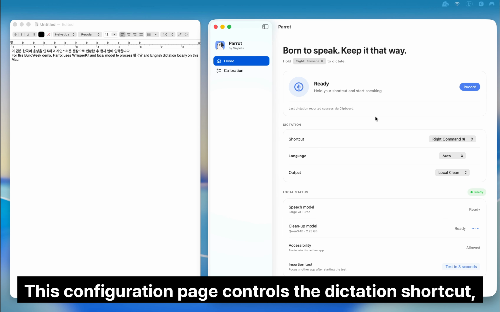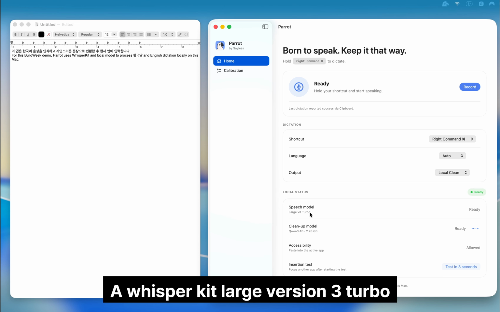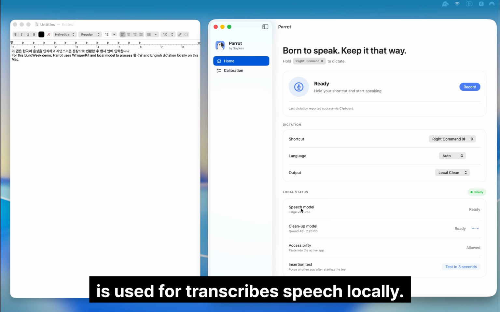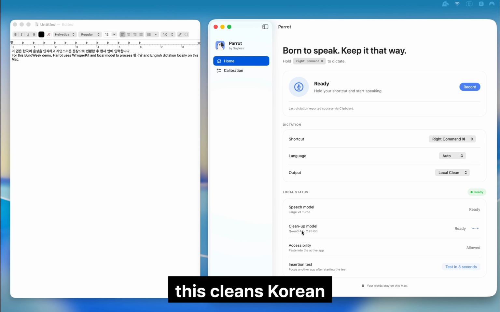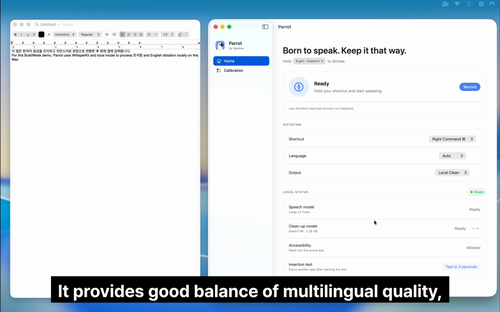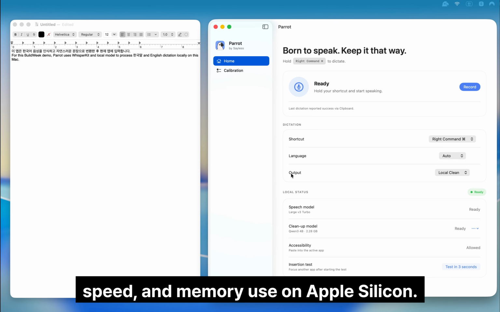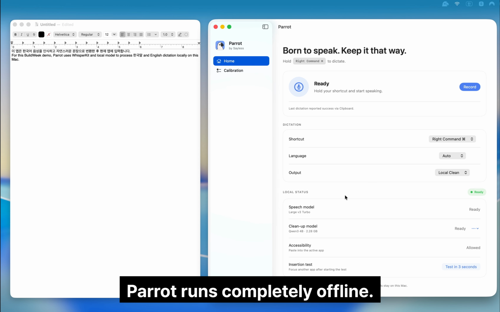This configuration page controls the dictation shortcut and language and output. WhisperKit large version 3 turbo is used to transcribe speech locally, while the local model Qwen 3 4 billion cleans Korean and English text through MLX Swift LM. It provides a good balance of multilingual quality, speed, and memory use on Apple Silicon. And once the models are installed, Parrot runs completely offline.